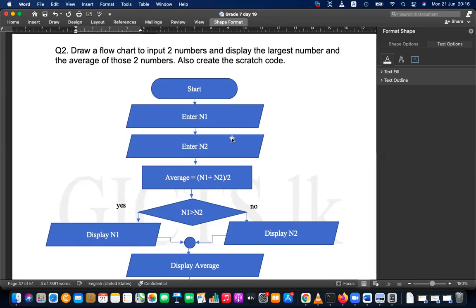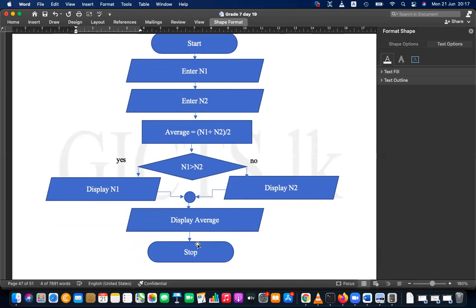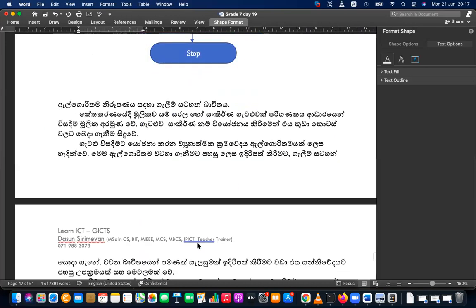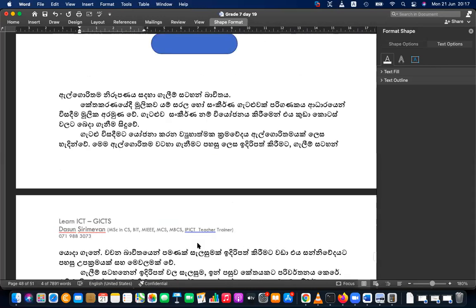Right? We have done this, right? Find the largest number, also print the average. After calculating the average, after connecting this, you can display the average and so on. This is what we have done during the past 2 weeks. If you missed the class, or you need to clarify anything else, this is what we did in the last 2 weeks.